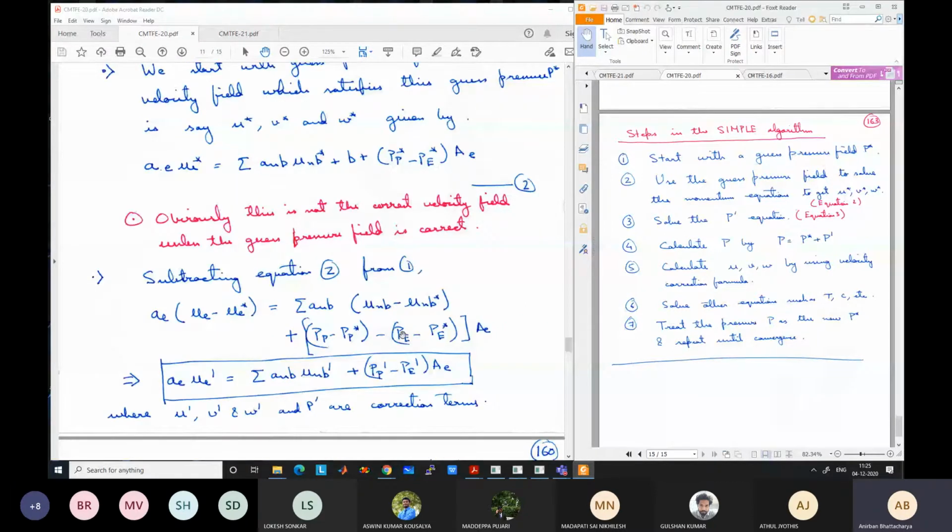P dash in terms of actual pressure minus star pressure. So it means that actual pressure is equal to star pressure plus dash pressure, so gauge pressure plus corrected pressure. By doing this, we are updating the P. This will not give us the correct P at this moment because this dash pressure is not correct because